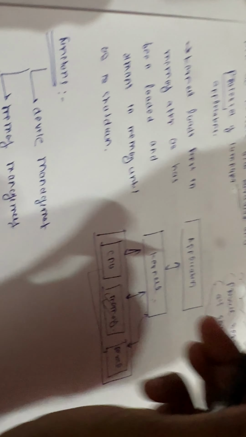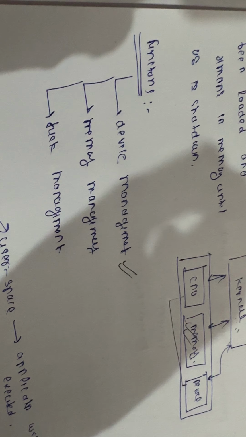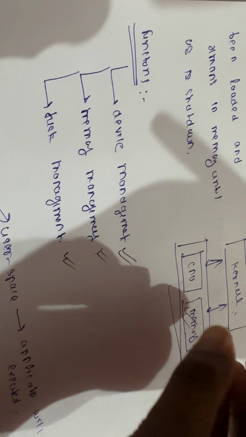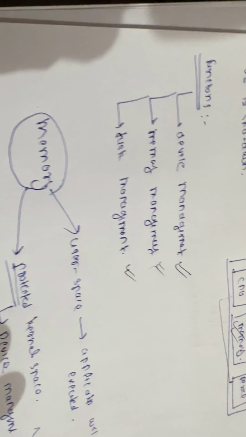So this much we have understood. Now what are the main functions? As I told you, it provides services to the operating system. So the operating system does some functions like device management, file management, task management, memory management, right? So memory, task, devices, all the management is basically done by the kernel actually.